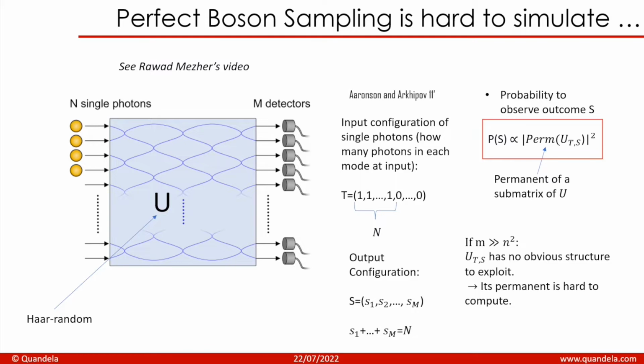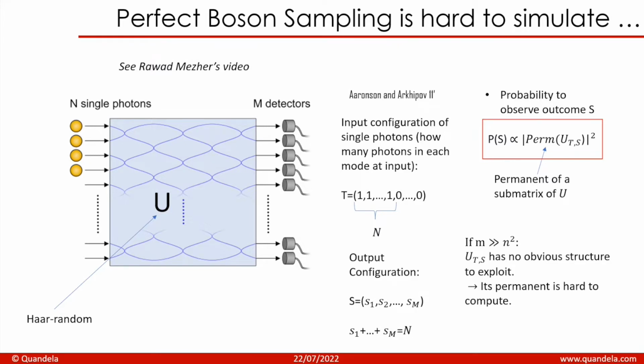But to sum it up, the idea of boson sampling is to pass single photons through a linear optical circuit, which is represented by a random unitary matrix, and then to detect the output and to compute the probability of having a given output. The thing is that boson sampling is hard to simulate on a classical computer because we need to compute the permanent of a big matrix U, and if the number of modes is much greater than the number of photons squared, then this submatrix has no other structure to exploit, and its permanent is hard to compute.